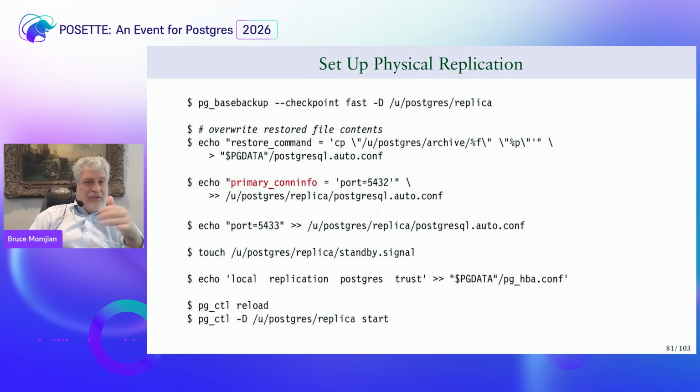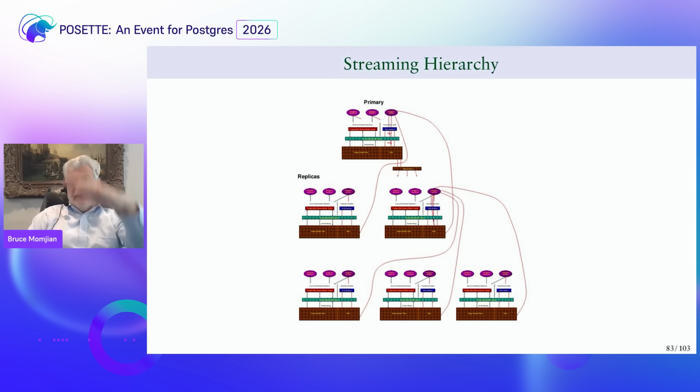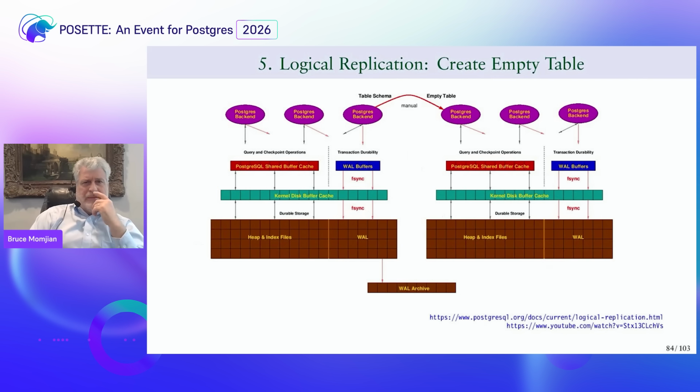Okay. This is how you set it up. We set up a connection info between the 2 servers. And now you can see when I create a table on the primary, it automatically gets created on the replica. If I do an insert, the insert appears in the replica. If I do an update, the update appears in the replica. And if I do a drop, the table no longer appears on the replica. And that's exactly what you have in physical replication, identical servers. And you can do hierarchies of servers where different replicas feed other replicas and so forth. Very fancy.